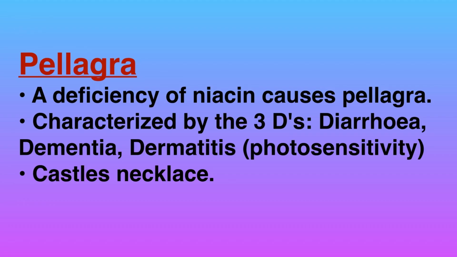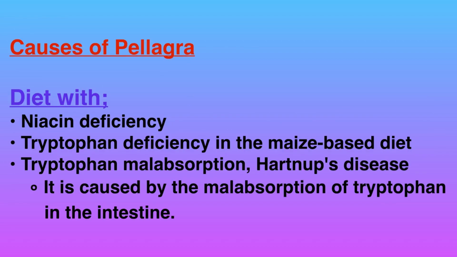So now let's understand what is pellagra. A deficiency of niacin causes pellagra, characterized by 3 Ds: diarrhea, dementia and dermatitis. Casal's necklace is seen in pellagra. What are the causes of pellagra? Diet with niacin deficiency, tryptophan deficiency in the maize-based diet, tryptophan malabsorption in Hartnup's disease. It is caused by the malabsorption of tryptophan in the intestine.